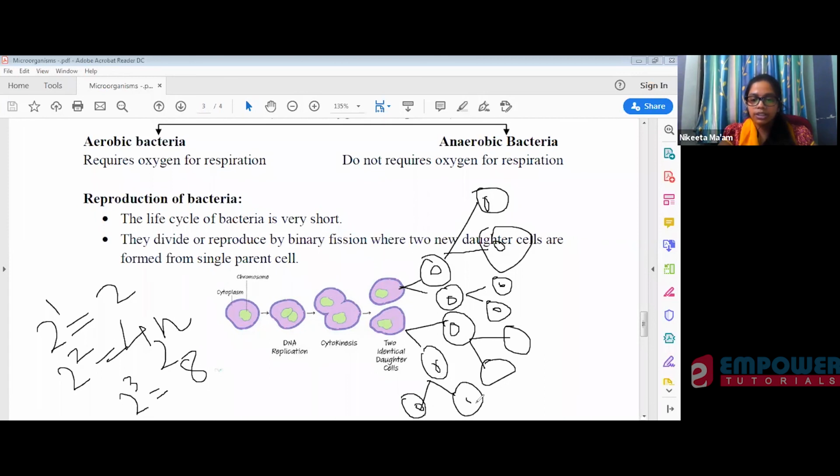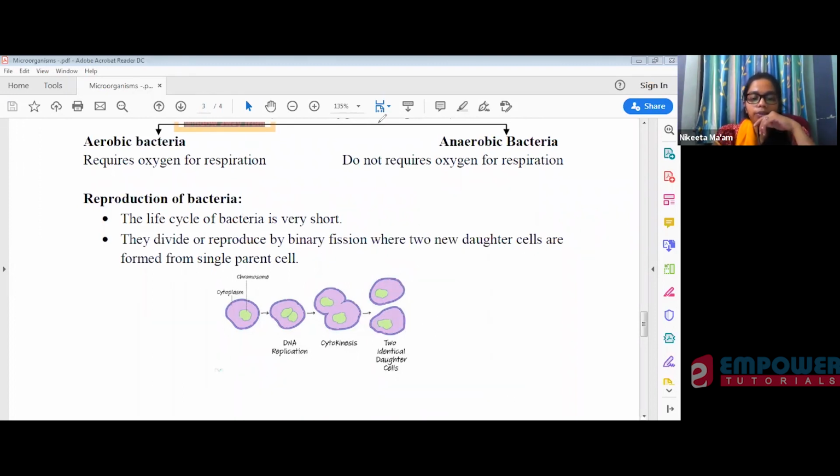Understood? This is how they divide. So binary fission occurs in the formula 2 raised to n. From one bacterial cell you will have two daughter cells, from 2 you will have 4, and from 4 you will have 8 daughter cells. At this speed they multiply.